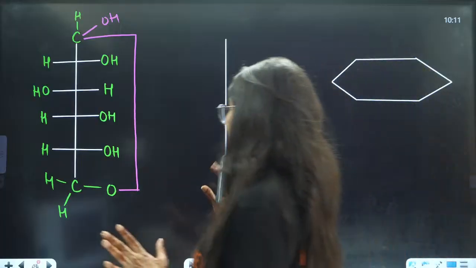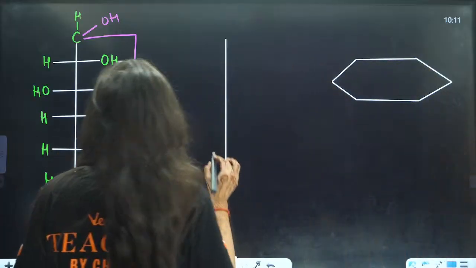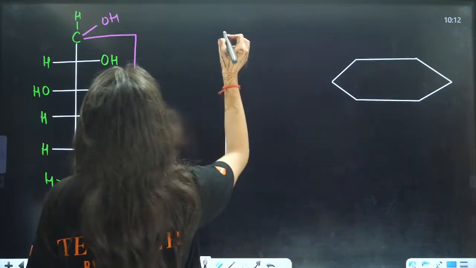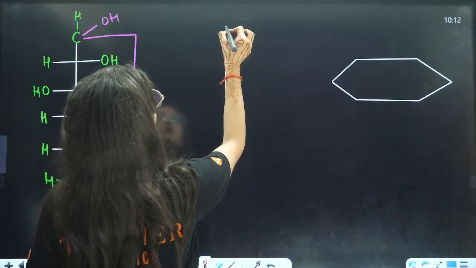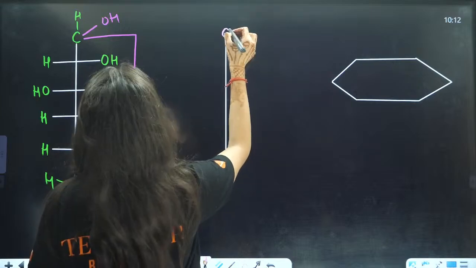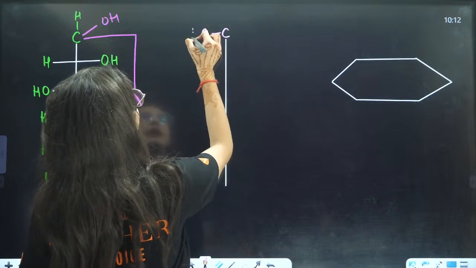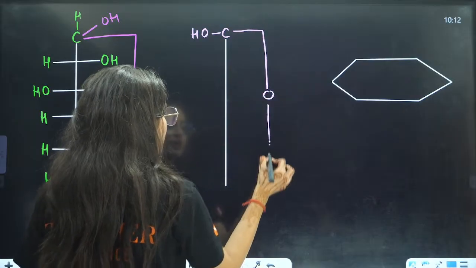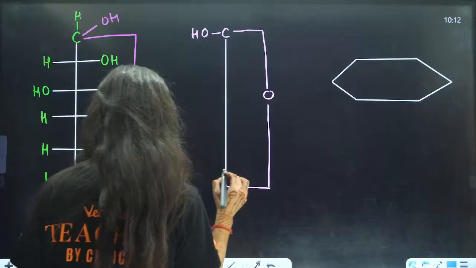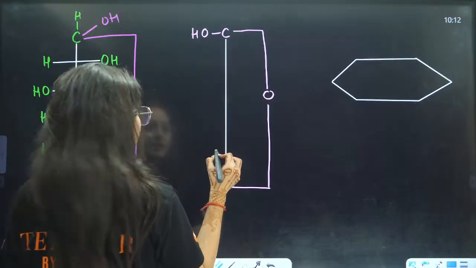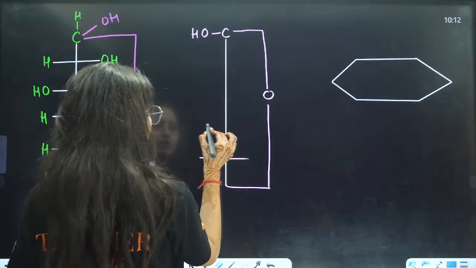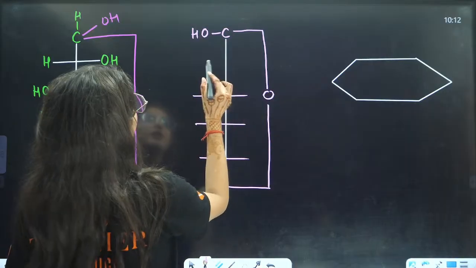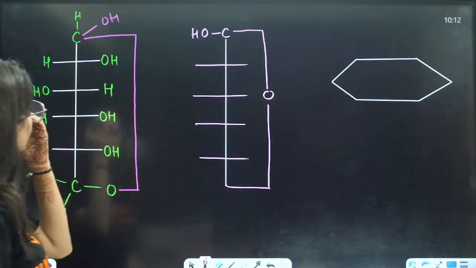So if you want to write it very neatly, how will you write it? You will write it like this. This is C, OH, and this is oxygen, and this is your carbon, right? And here it is 1, 2, 3, and 4, right?